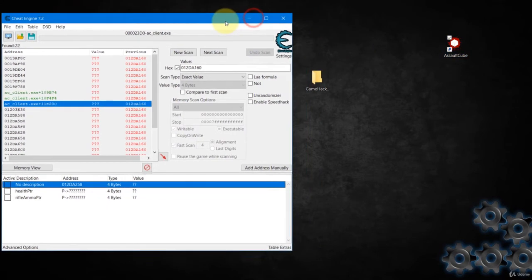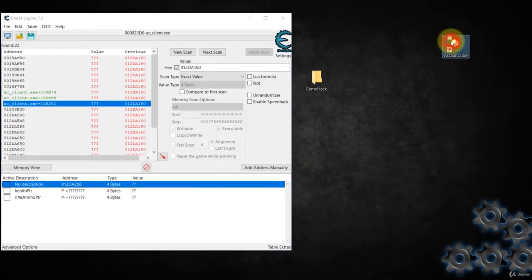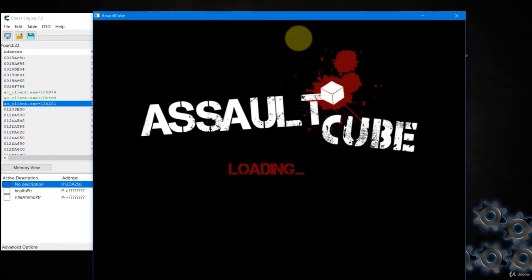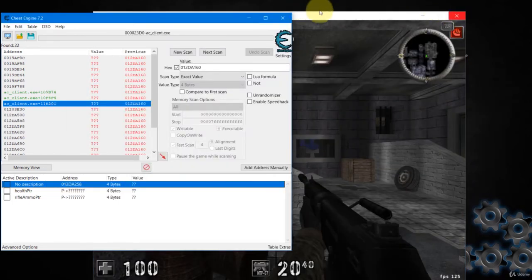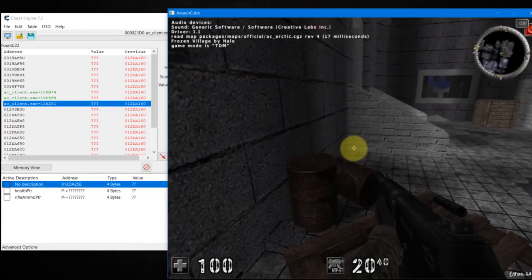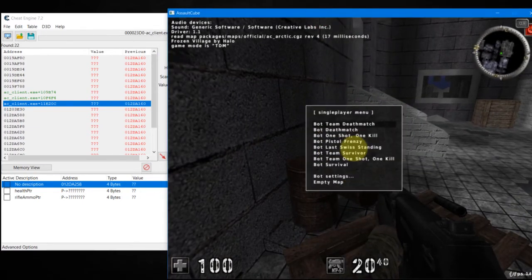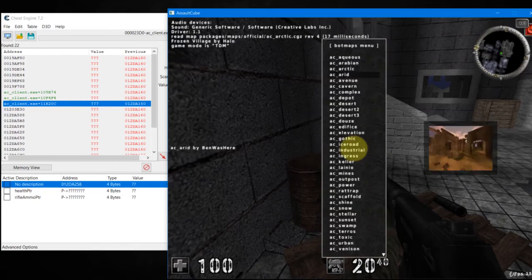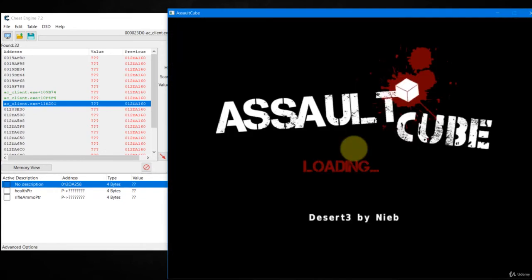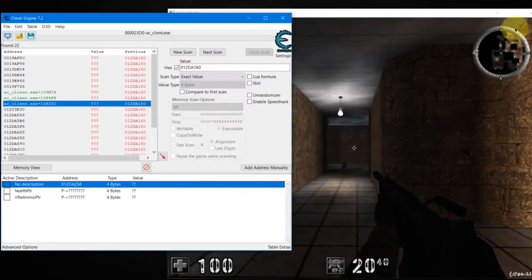Put this on the left and we restart the game. Okay, let's go into select our single player game. Alright, now we attach to the game.